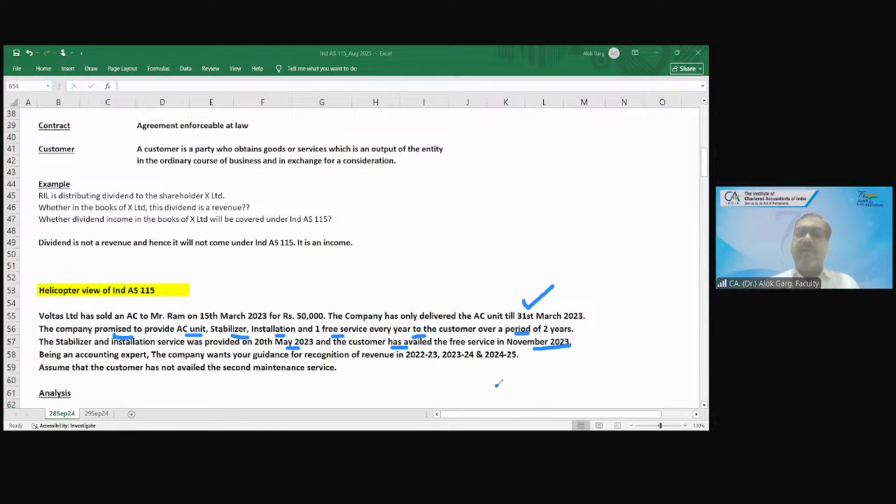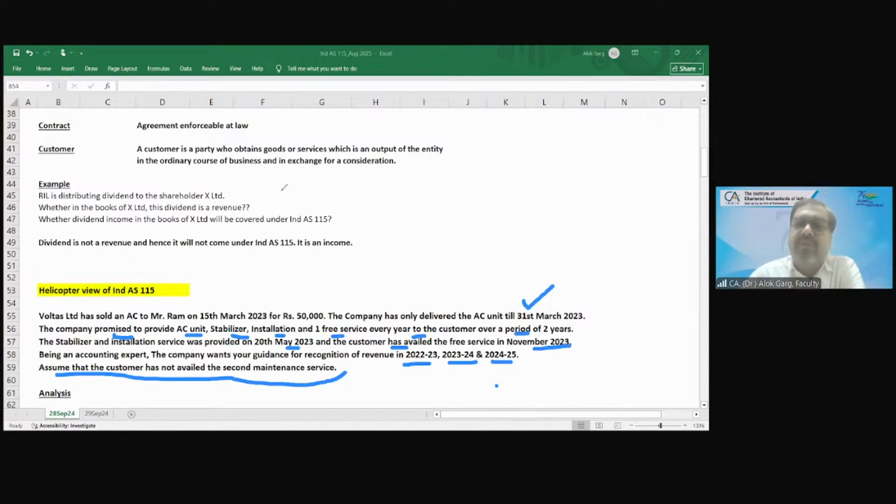Being an accounting expert, the company needs your guidance for recognition of revenue in 22-23, 23-24, and 24-25. Assume that the customer has not availed the second maintenance service. First question to all of you: did you understand the question? I need confirmation from everyone. Yes, sir. Is there anyone to whom the question is not clear, because it is the base.